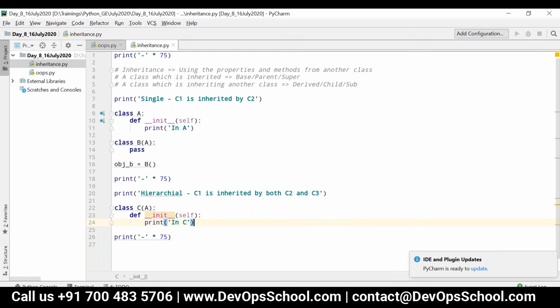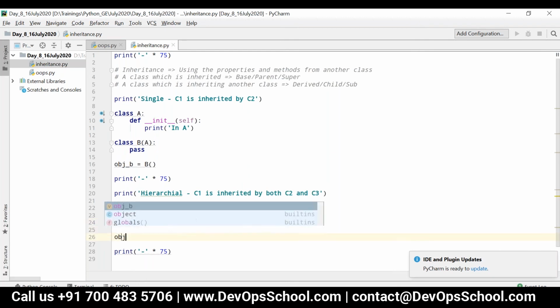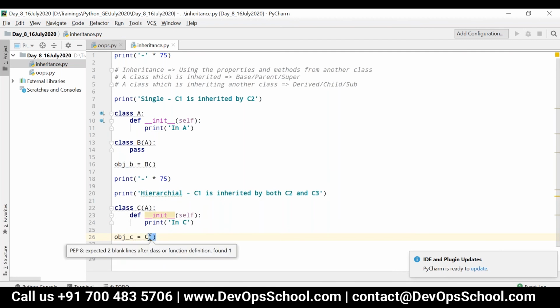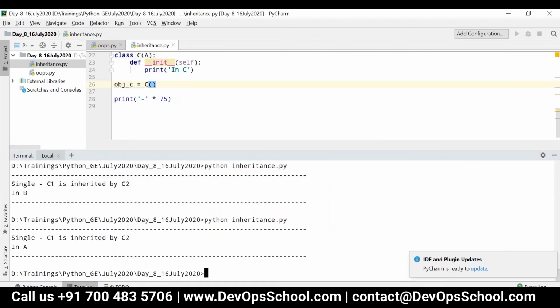All right. So now if I create an object C is equal to C, we know which init method will be invoked, because as per the rule, first it will check in its own class. If it is not present, then it will go to its parent class. So now it will be executed and it will give you the result "in C".